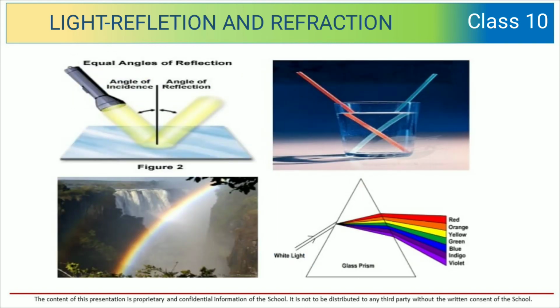So over here you can see different examples related to light. You can see that the laws of reflection can be clearly seen, where the angle of incidence is equal to the angle of reflection. You can also see how white light gets refracted through the glass prism.